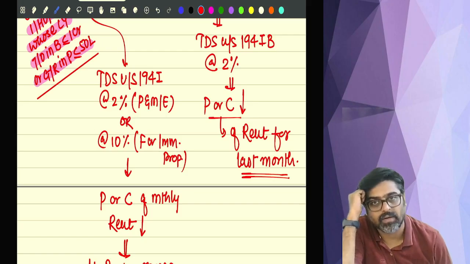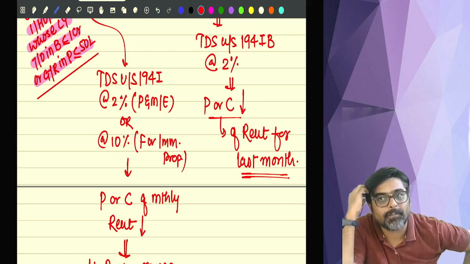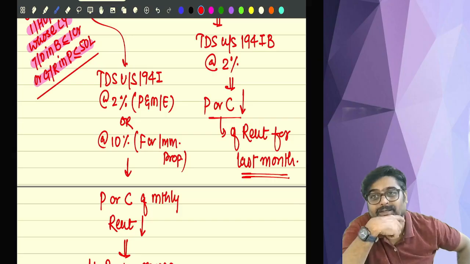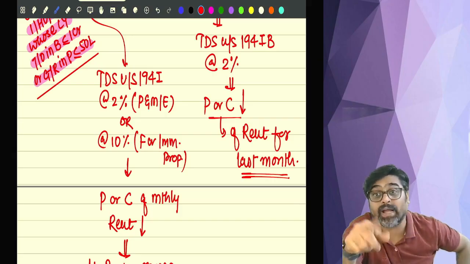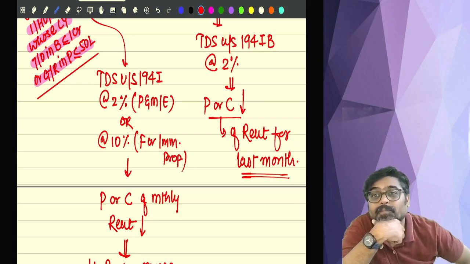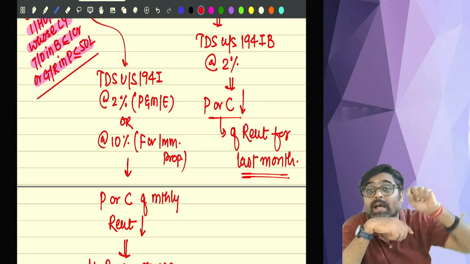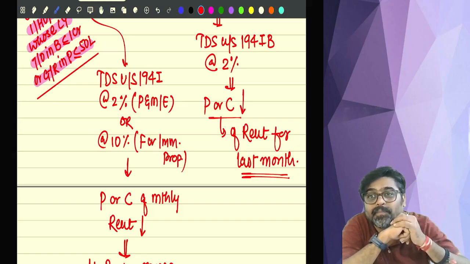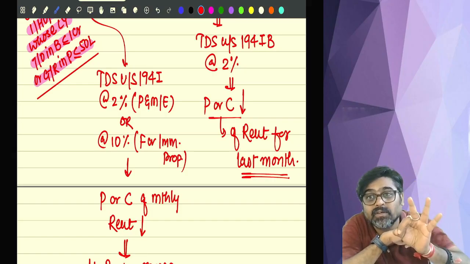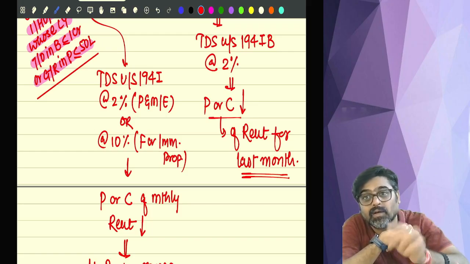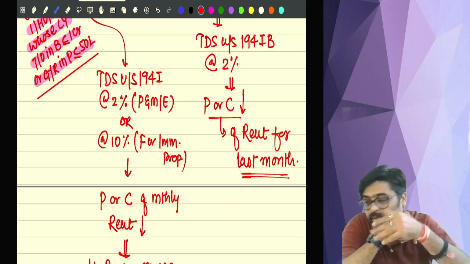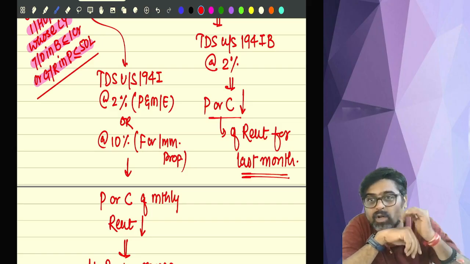But wait. Sometimes what will happen? You will not be occupying the immovable property till March. Is it possible that you vacate the property in December? Then what is the last month? Last month will be March or last month will be December. So the TDS will be deducted from the rent of December month.